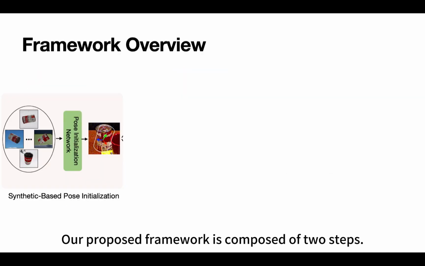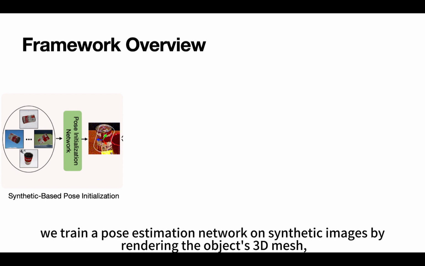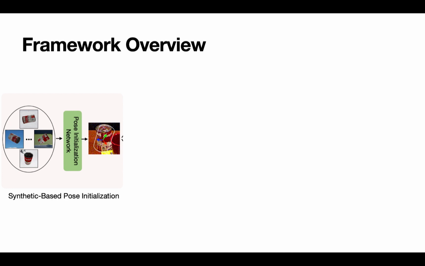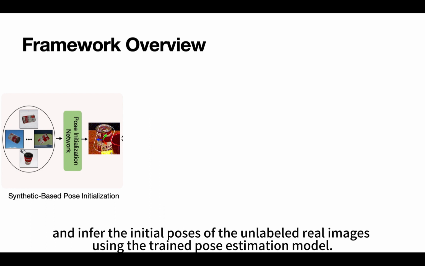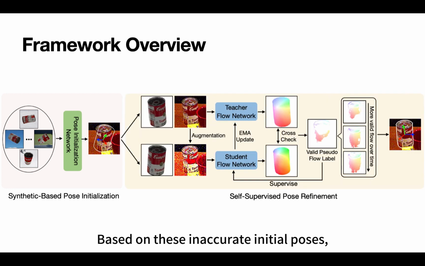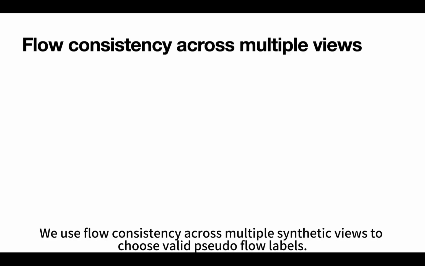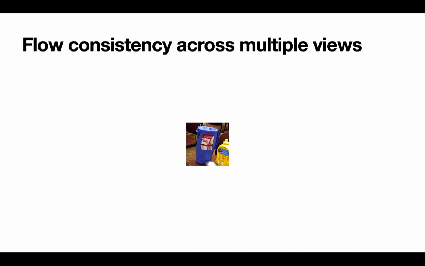Our proposed framework is composed of two steps. Firstly, we train a pose estimation network on synthetic images by rendering the object's 3D mesh, and infer the initial poses of the unlabeled real images using the trained pose estimation model. Based on these inaccurate initial poses, we train our refinement module, more specifically, a flow network, on real images without annotations. We use flow consistency across multiple synthetic views to choose valid pseudo-flow labels.